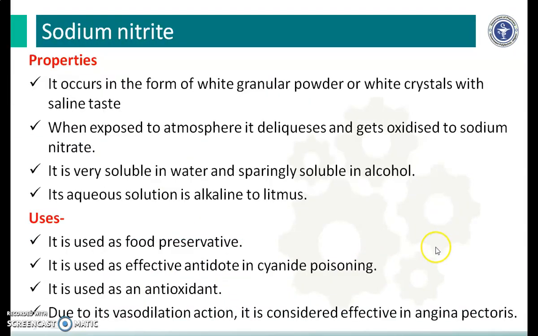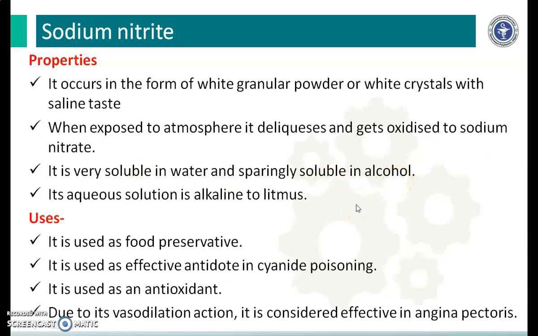The next is sodium nitrite. The properties are: it occurs in the form of white granular powder or white crystals with a saline taste. When exposed to the atmosphere, it deliquesces and gets oxidized to sodium nitrate. It is very soluble in water and sparingly soluble in alcohol.